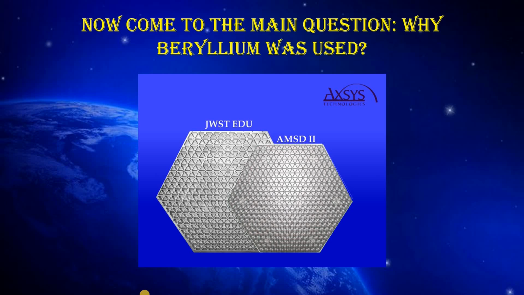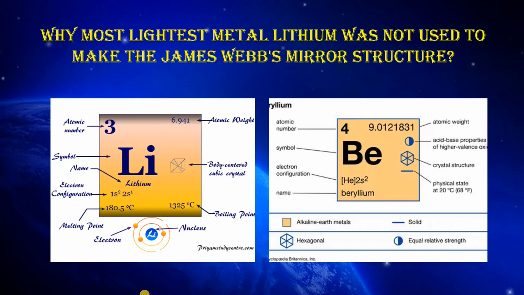And the second question is why the lightest metal, lithium, was not used to make the James Webb mirror structures. Lithium's atomic number is only 3, which is less than beryllium, and lithium is also a metal, being the lightest metal ever found on Earth, but it cannot be used for making any rigid structure. The reason is that lithium is much too reactive and has too low a melting point to make something like a mirror. Lithium becomes violent when it comes in touch with water and reacts with almost every non-metal.